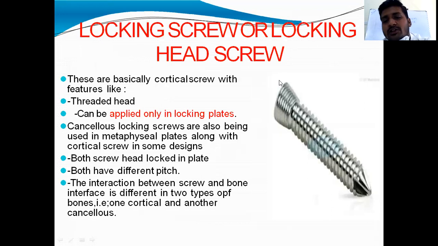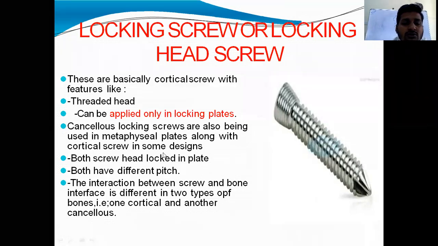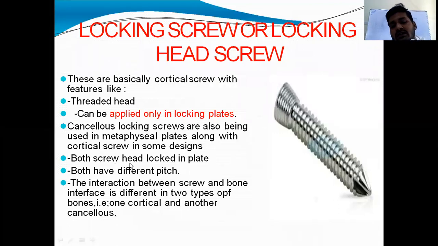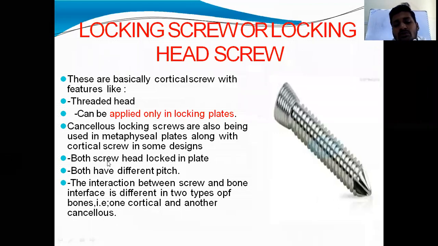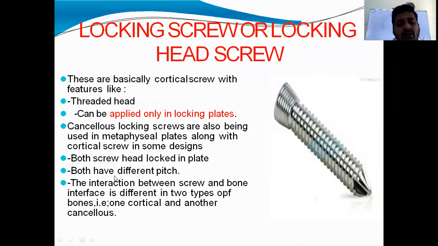This is another type, the locking screw or locking head screw. These are basically cortical screws with features like a threaded head. This is the head. The countersink portion of the head has threads which will fit into the threads in the hole of the plate. It can be applied only in locking plates, not in dynamic plates. Cancellous locking screws are also being used in metaphyseal plates along with the cortical screw in some designs. Both cortical and cancellous screws can be locked in the plate, and both have different pitches.